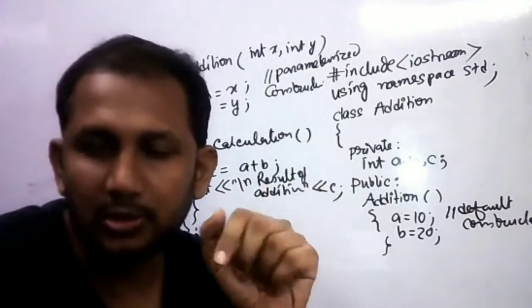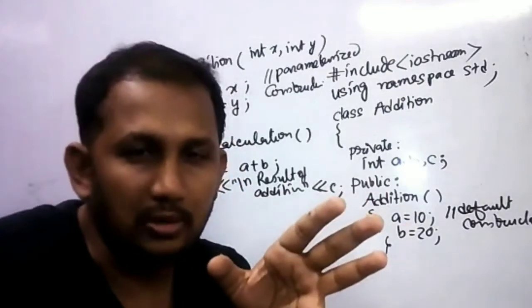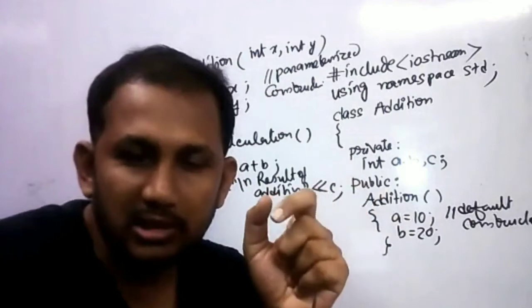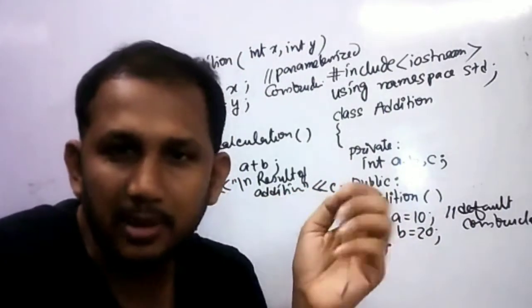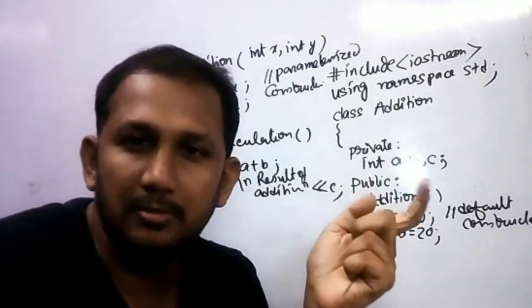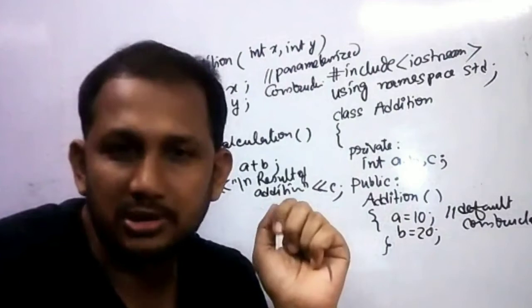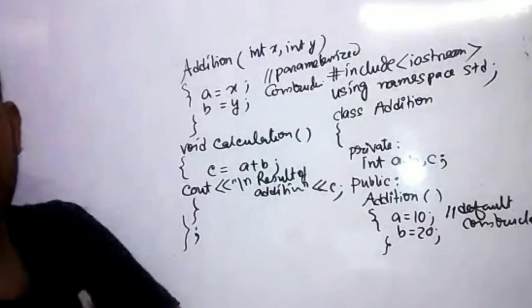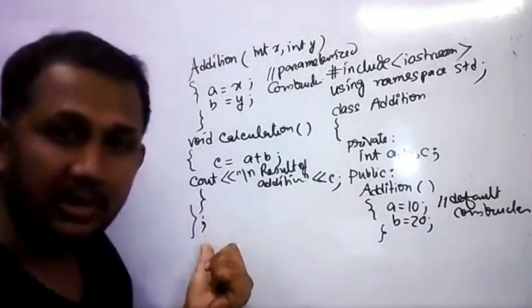Class is also known as abstract data type. This is a logical structure through which we can place private and public. These are the access specifiers, private access specifier and public access specifier. Generally, private members consist of data members, and public generally consists of function members or methods. This is the concept of class. The end of the class is indicated by this semicolon.